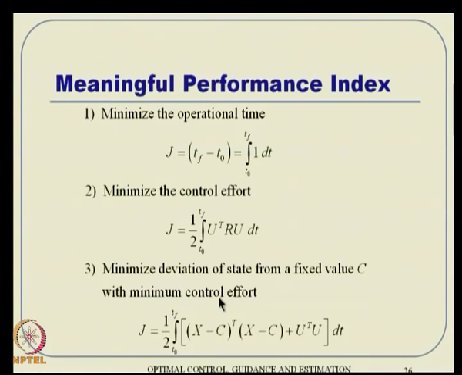This is a quadratic term, something like x minus, an error quantity sort of thing. So, you can take up that term, and then along with that minimum control effort can also be there. And also you can give relative weights here, which I have not given, but you can give some relative weight, something like Q here and something like R here, and then there are some requirements that Q has to be positive semi-definite and R has to be positive definite actually.